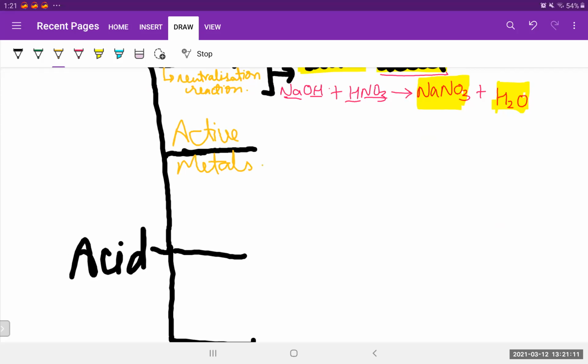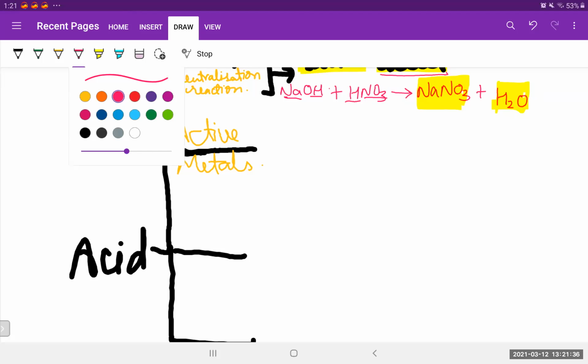What are active metals? Any metal which is not in a reactive state, like MgCl. MgCl is having a metal Mg, that is magnesium, but it's not in an active state. It's not an active metal. An active metal will be an isolated metal, meaning a metal which is isolated, lonely. So if you take only and only Mg, it's isolated.